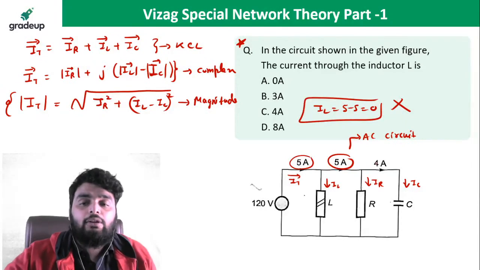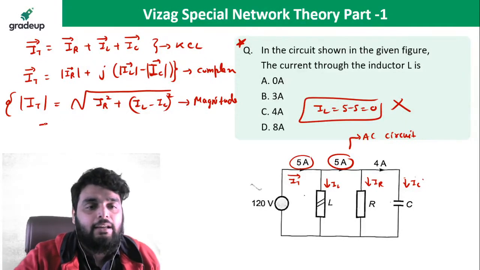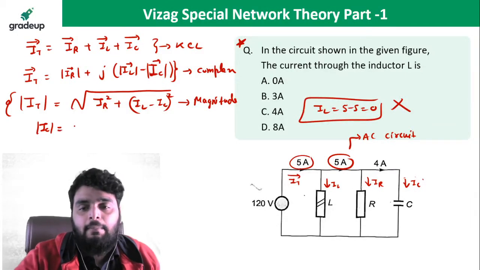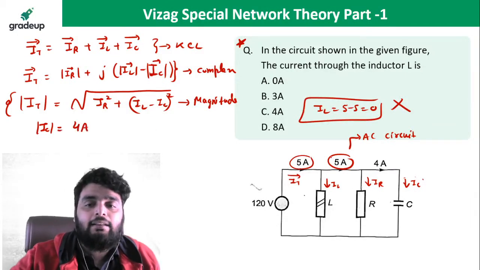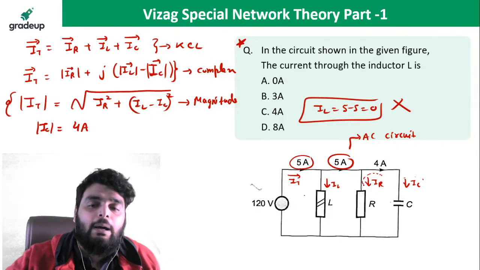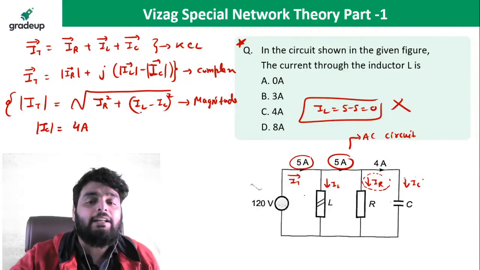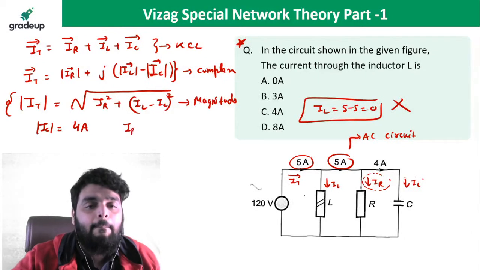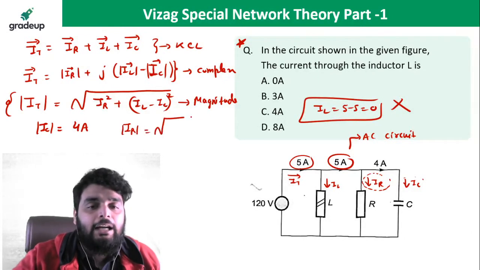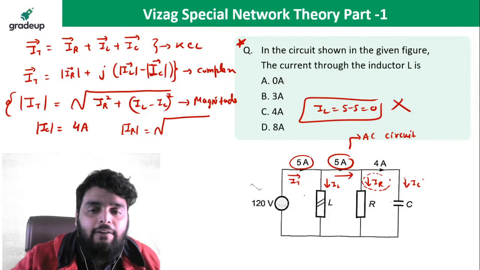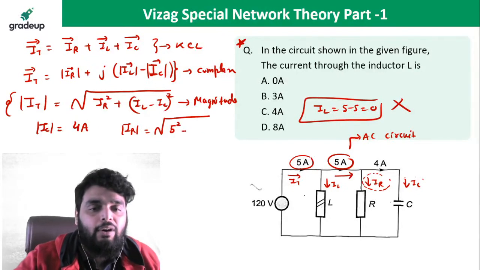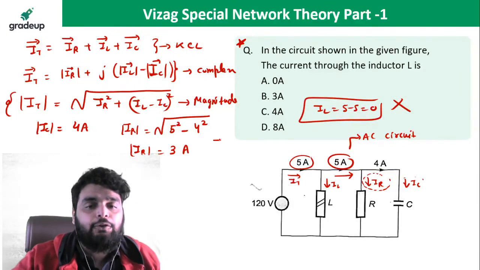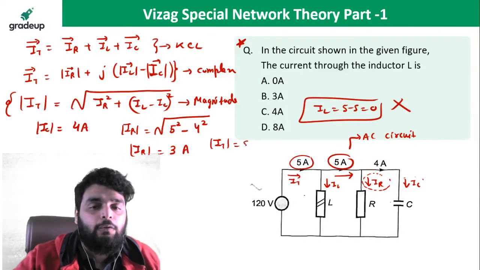So first of all, you know the magnitude of IC. The magnitude of IC is 4 ampere, directly it is flowing. So I need to find out the magnitude of IR first. So beta, see very carefully. What will be the magnitude of IR? It will be under root of total current 5 ampere whole square minus the capacitor current 4 ampere whole square. So IR comes out to be 3 ampere. The magnitude of total current is equal to 5 ampere.